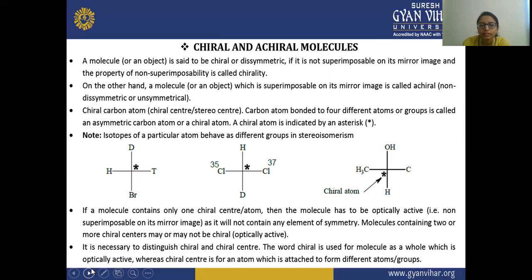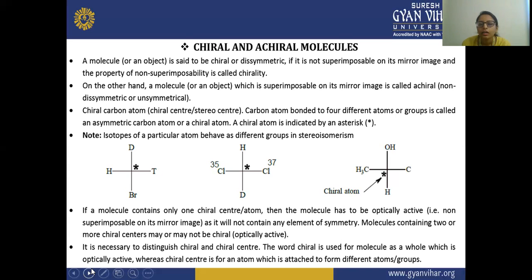Here, a molecule is said to be chiral if it is not superimposable on its mirror image, and it has the property of non-superimposability.